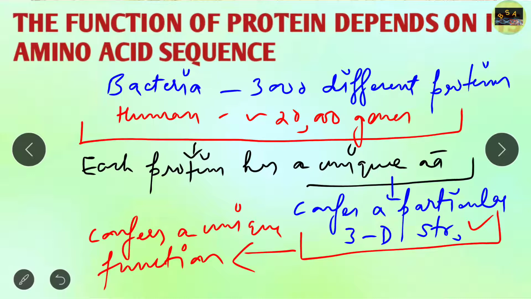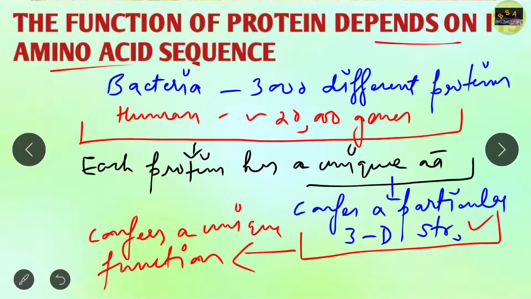So from this we can say that the function of a protein depends on its amino acid sequence, because a particular amino acid sequence is going to confer a particular 3D structure, and each particular 3D structure gives you a unique function. So from this we can conclude that the function of a protein depends on its amino acid sequence.